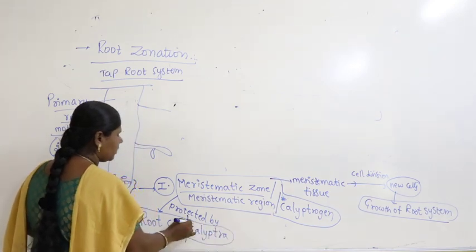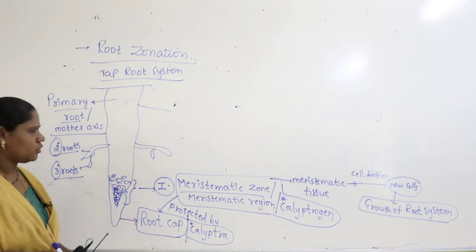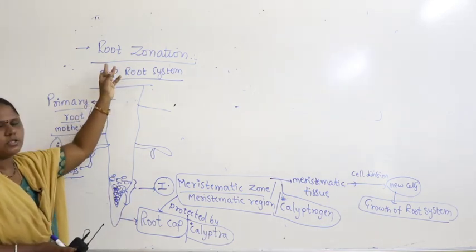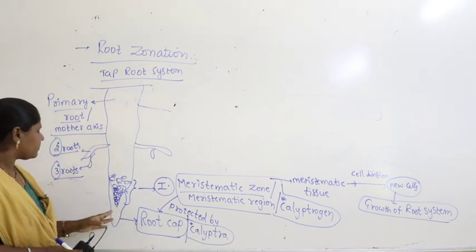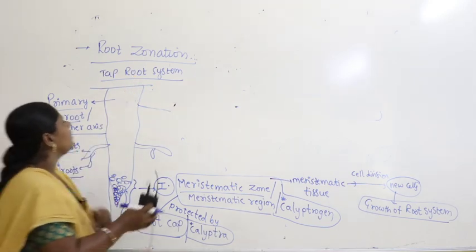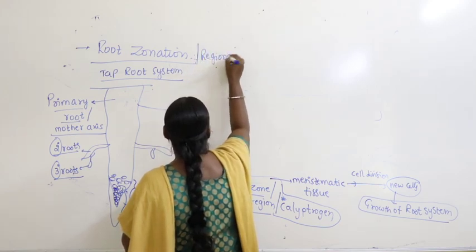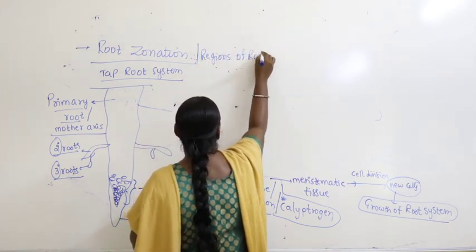Right. Try to remember these very simple terminologies. I repeat again: zonation of root, or regions of the root system. You can write regions of root system.